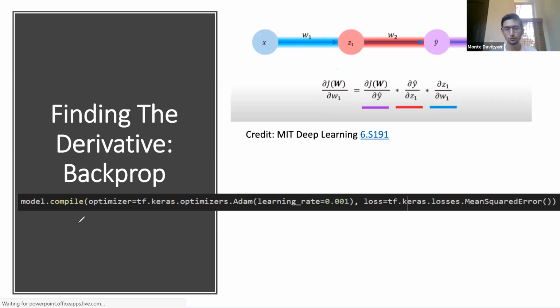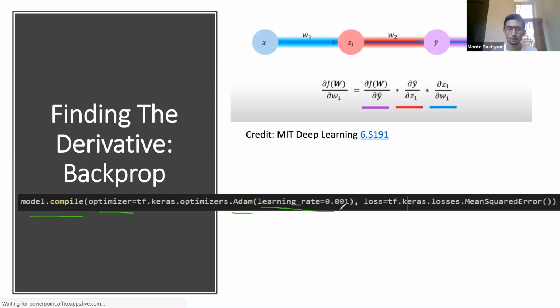And again, in TensorFlow, this is pretty much implemented for us. In practice, we would just do model.compile, and this initializes it, and during runtime, it differentiates for us. We choose an optimizer. In the previous slide, I showed a couple of optimizers. In this case, we'll use Adam. It doesn't really matter; it all depends on your scenario.